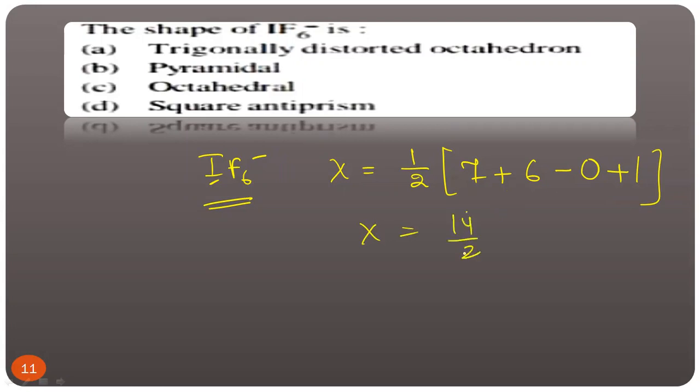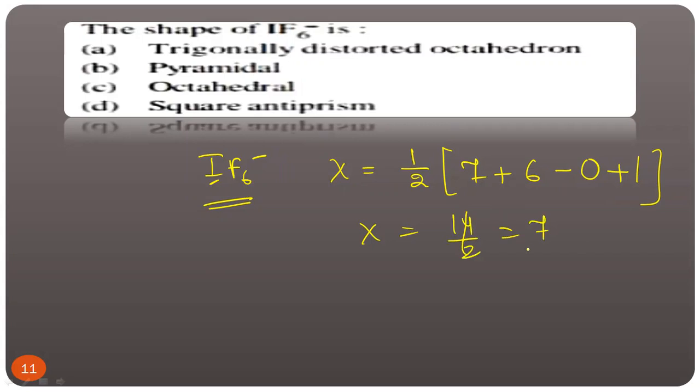Now let's take IF7 and IF6 minus. What should be the shape? First of all, find out the hybridization. X is equal to 1 by 2. Valence electrons of the central atom 7. Total number of monovalent atoms 6. Minus charge: positive charge plus negative charge. Negative charge is 1, so plus 1. This always remember, this is a formula. X is equal to 7 plus 6, 13, 13 plus 1, 14, 14 by 2, that is equal to 7.